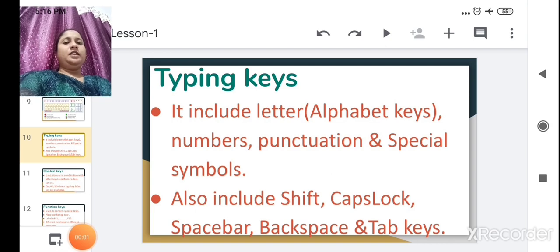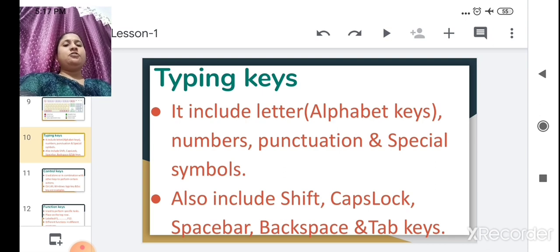Typing keys include letter and alphabet keys, numbers, punctuation and special symbols. They also include shift, caps lock, space bar, backspace and tab keys. So all these keys are used for typing purposes. That's why they are called typing keys.